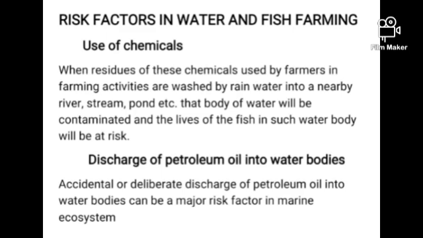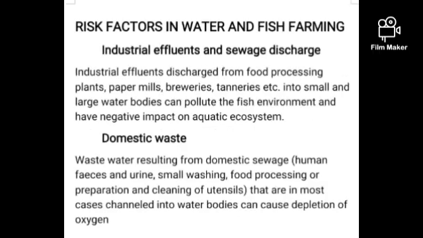Remember, we are talking about the risk factors in water and fish farming. The first one is what? Use of chemicals. The second one is discharge of petroleum into water bodies, which affects the lives of our fishes. So the third one is industrial effluent and sewage discharge.